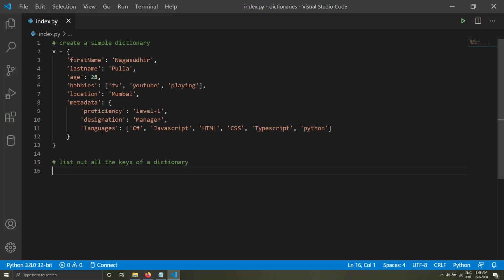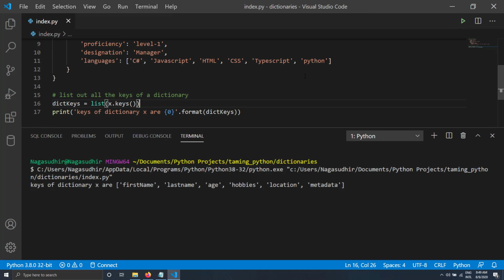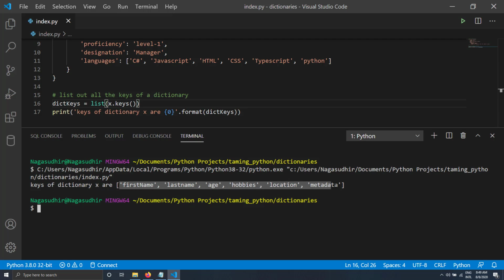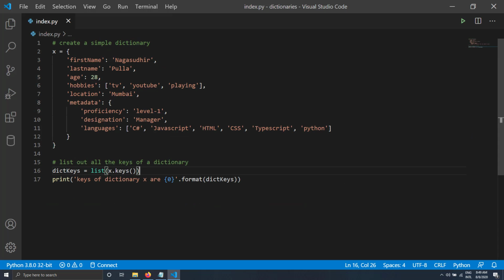In this case, my keys should be first name, last name, age, hobbies, location, and metadata. So you can do that using the dot keys function on the dictionary. So let's see how we can do it. Using list of x dot keys, I can get the dictionary keys as a list into a variable. So let me try to print this out. Okay, now I will run this. You can see keys of dictionary X are first name, last name, age, hobbies, location, and metadata. So this is how using the dot keys function you can get the list of dictionary keys.